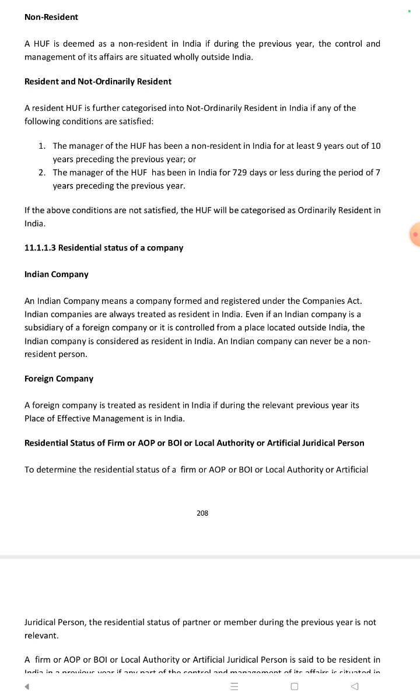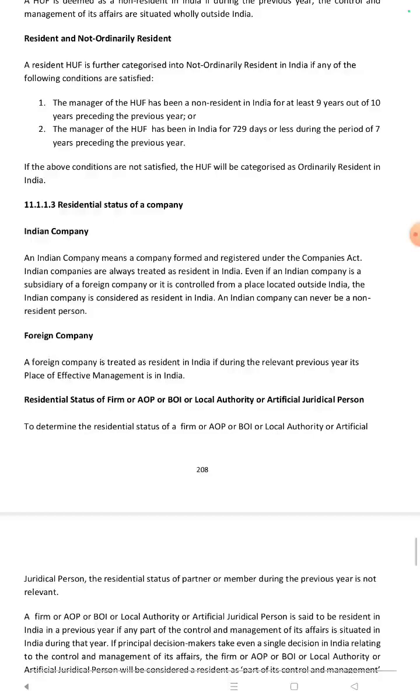Non-resident. HUF is deemed a non-resident in India if during the previous year the control and management of its affairs are situated wholly outside India.